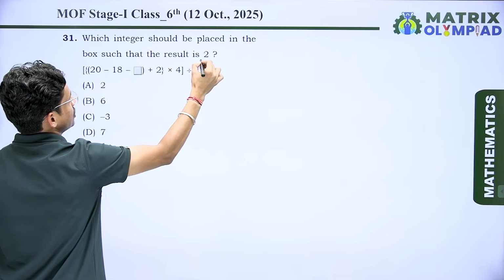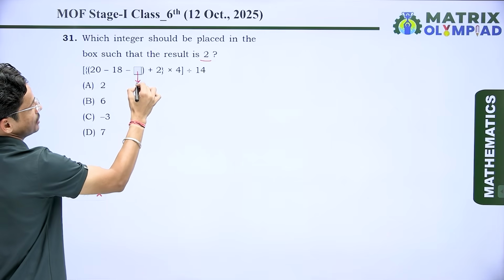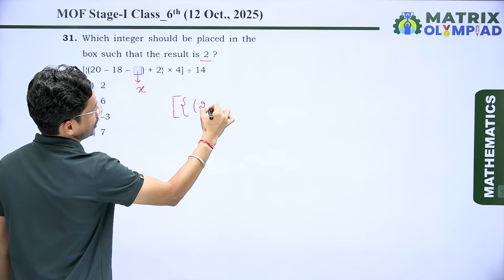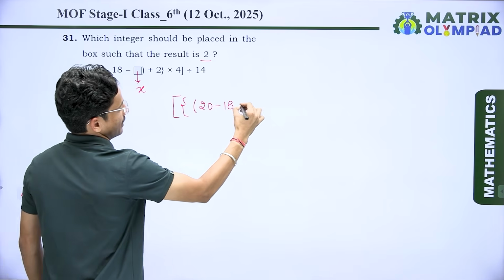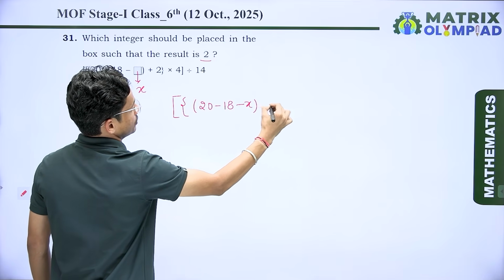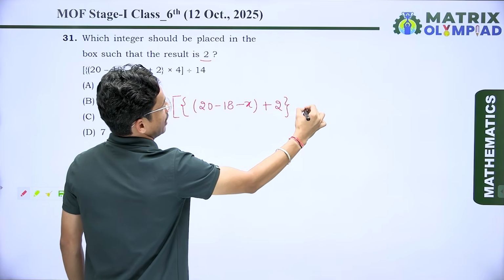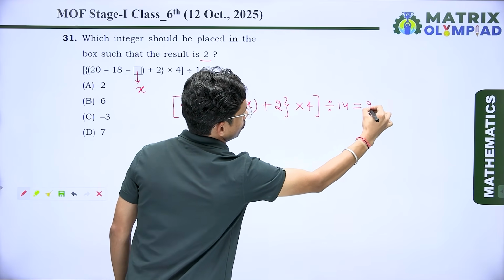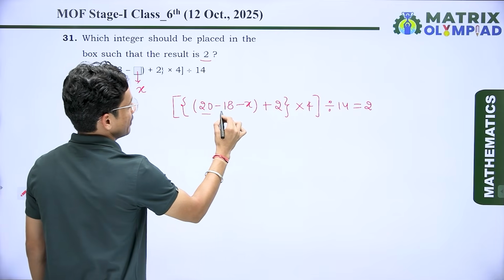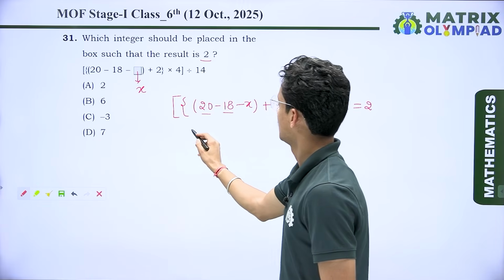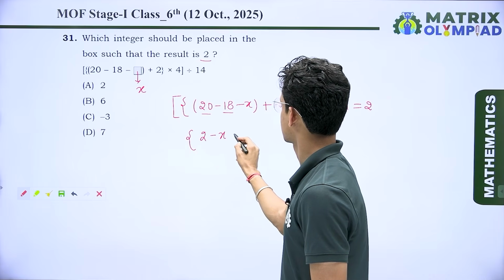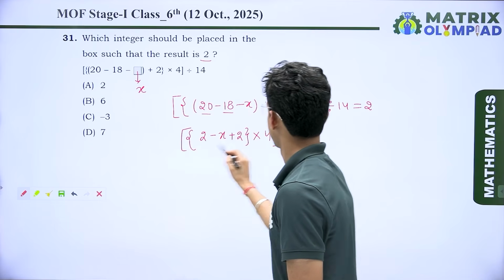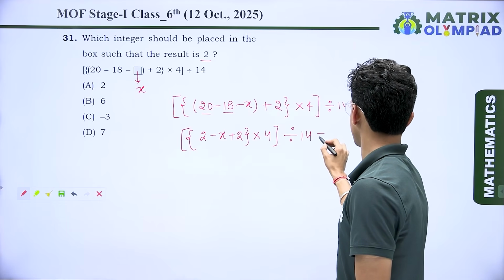Let the integer be x. So I can write here: curly bracket, small bracket, 20 minus 18 minus x, bracket close, plus 2, curly bracket close, multiplied by 4, bracket close, divided by 14, which is equal to 2. We know 20 minus 18 is 2. So I can write curly bracket, 2 minus x, plus 2, bracket close, multiplied by 4 and divided by 14, which is equal to 2.